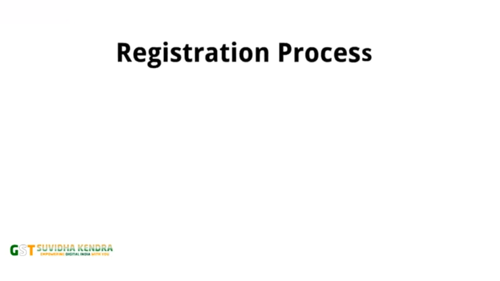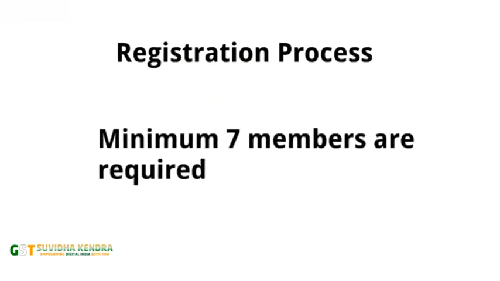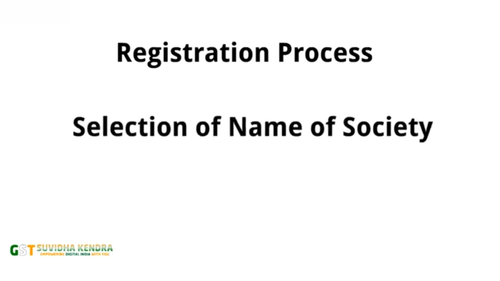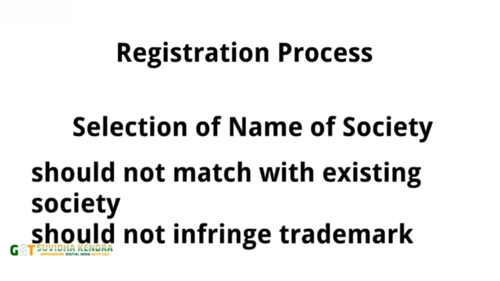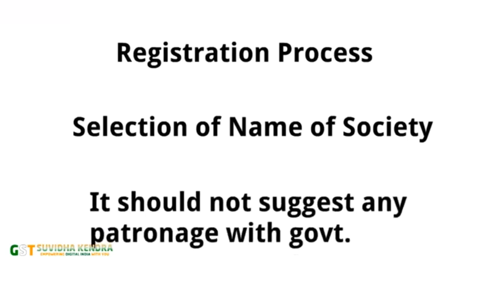If you talk about registration procedure, at least 7 members are required for its formation. These members are called founding members. First step is selection of name. So the name of society should not resemble too much the name of an existing society. It should not violate the trademark right of any other person. Name of society should not contain any word which shows its patronage with any government, whether central or state government.